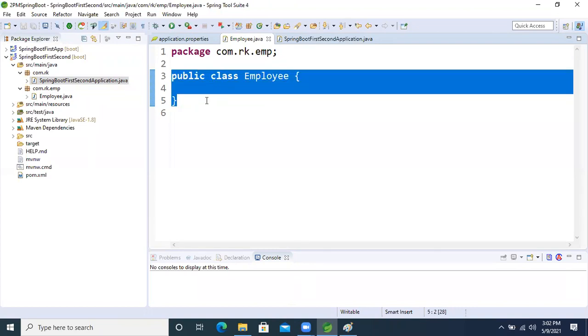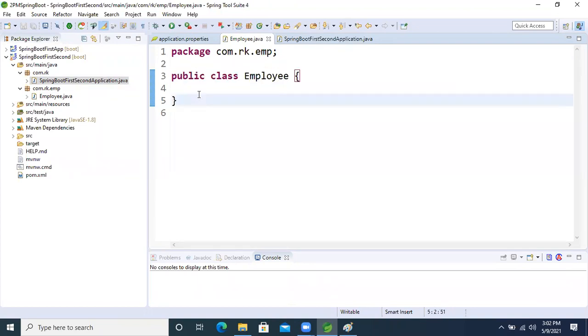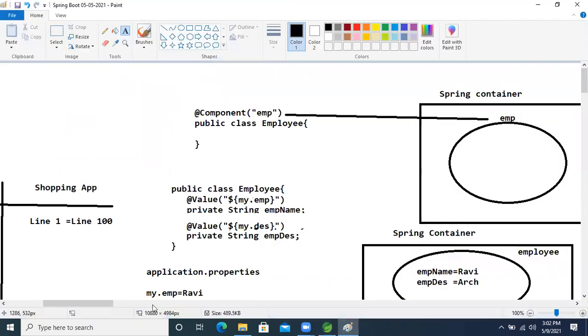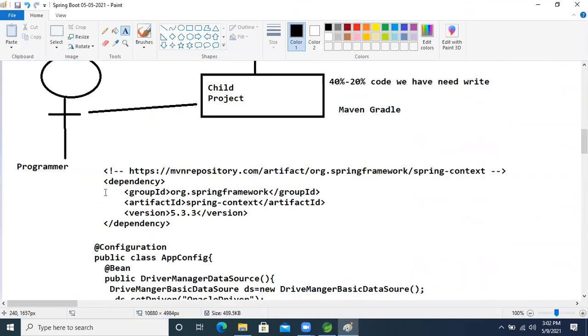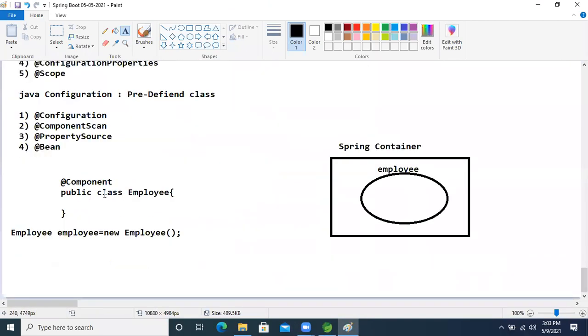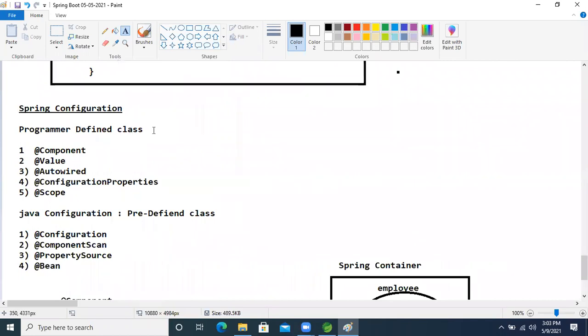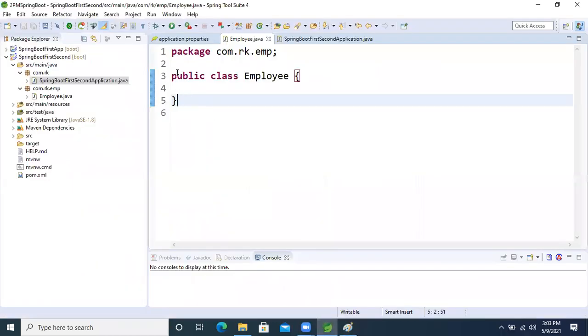So if you want to create the object of this class, which annotation will we apply on top of this class? This is a developer-developed class, meaning an explicit, programmer-defined class. So for a programmer-defined class we use the @Component annotation, which is a stereotype annotation.